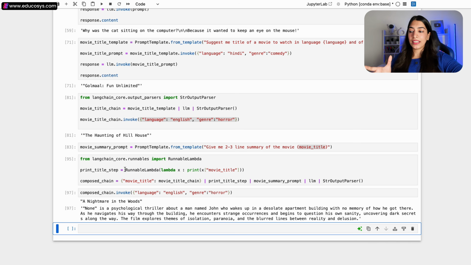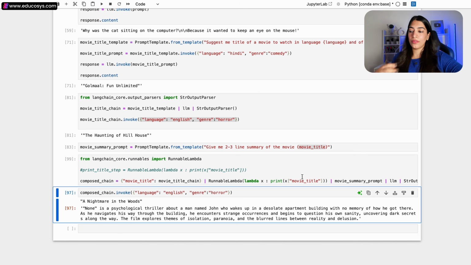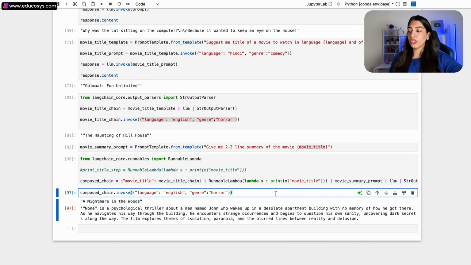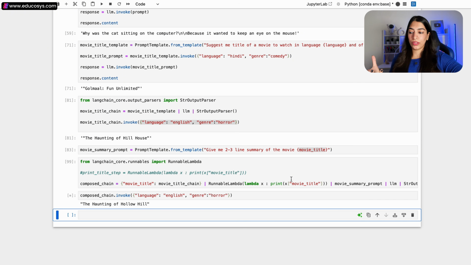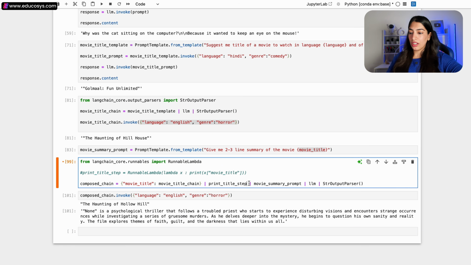Now, it is not necessary that I have to write it separately. By the way, if I just comment this out and copy paste the step over here, this will also work. But this is obviously not a very nice way of writing code, right? So you can create a separate function altogether. Okay, so you can see again the title and then this. So there are many ways of writing this code. Let me actually undo so that it will be there in the code.